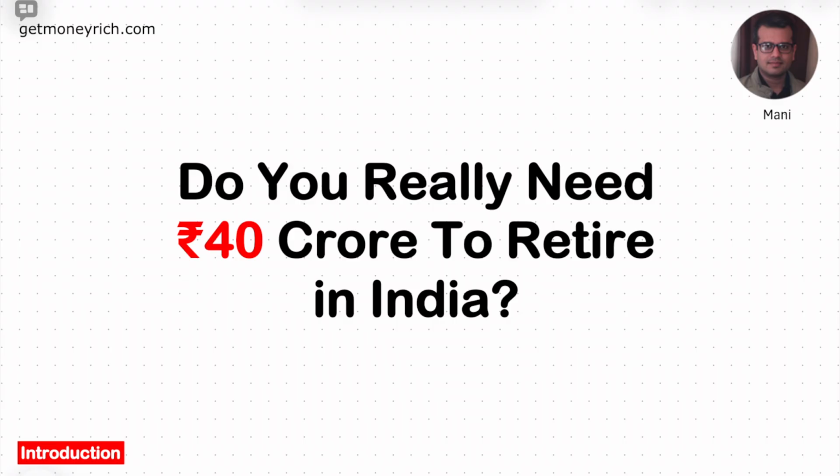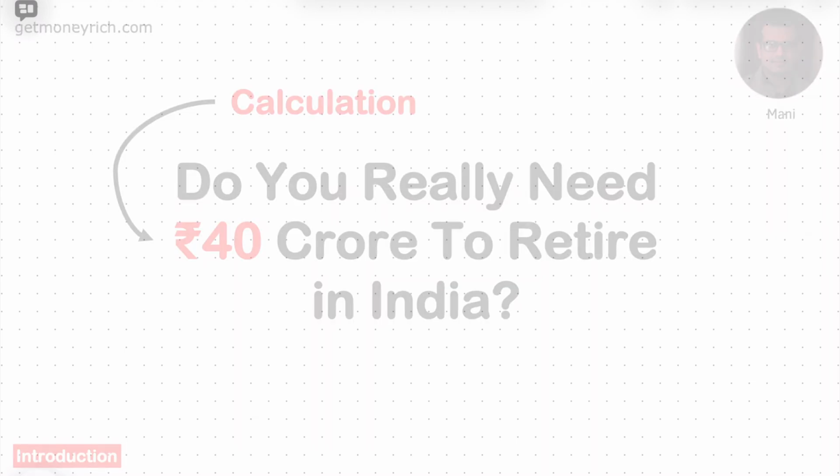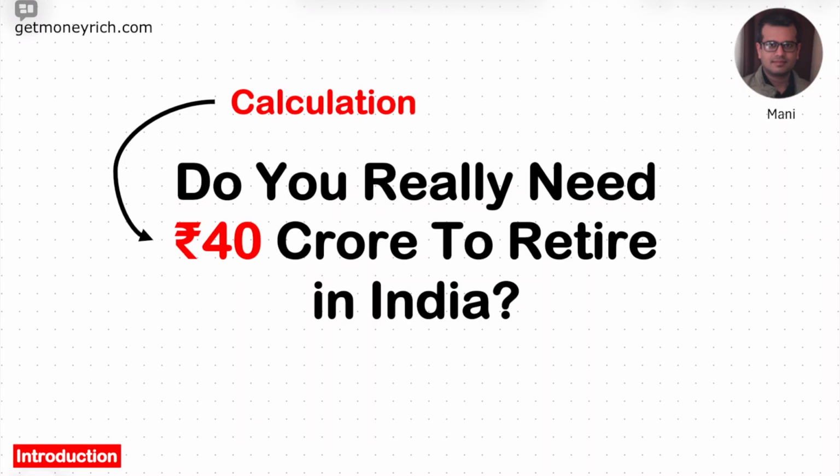I know for a majority of Indian people, rupees 40 crore may sound to be a goal that nobody can reach, but I'm not going to say whether 40 crores is the right number or a wrong number. In this video, I will show you a calculation, and once I am done with the calculation, I will give you my personal take on whether this rupees 40 crore requirement is right, or if it is wrong, what is that one number that is making it sound very wrong. So let's start this video.